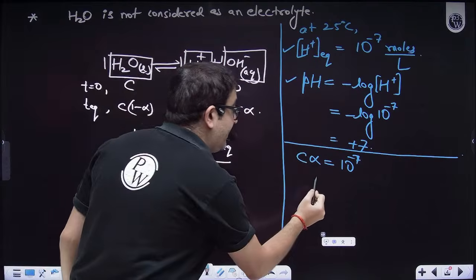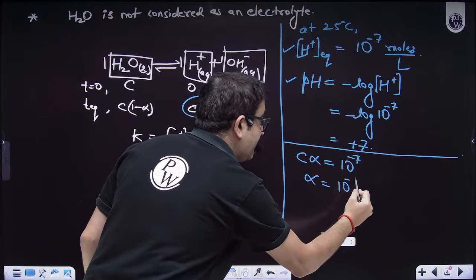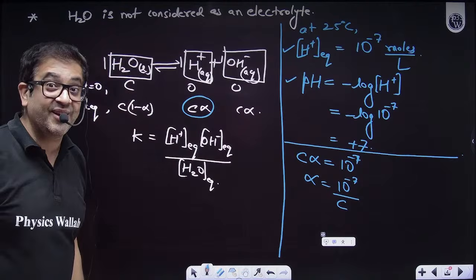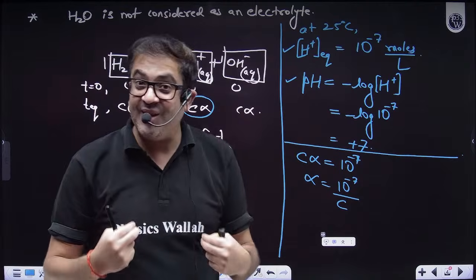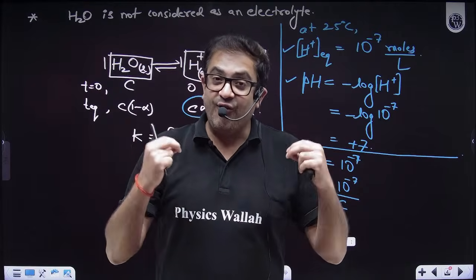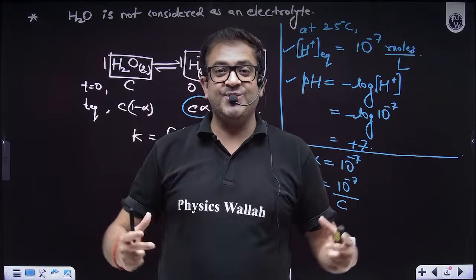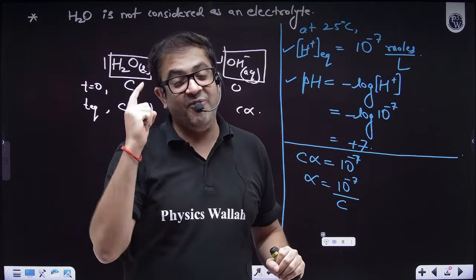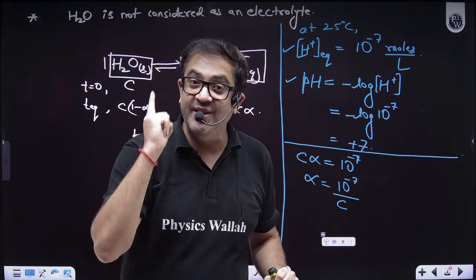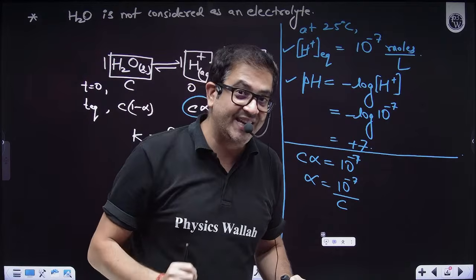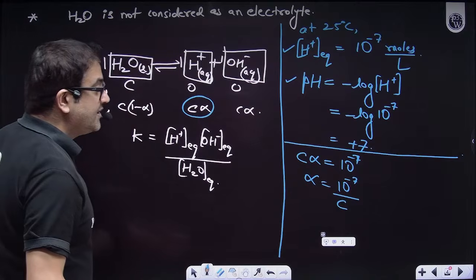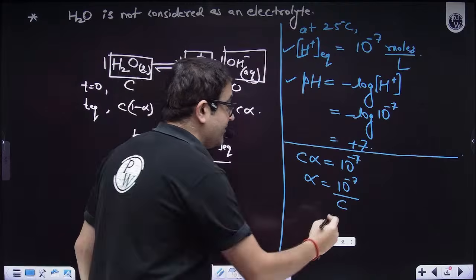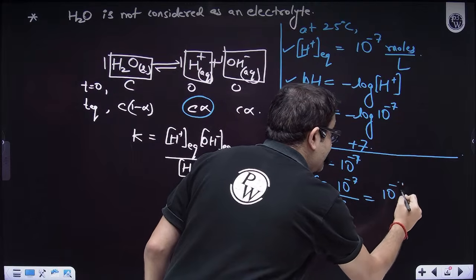Yes, sir. Beta, alpha will be 10 raised to the power minus 7 upon C. Now, what is C? Sir, this is the concentration of water that you have taken. What is C? Sir, molarity. What is molarity? Moles of water present in 1 liter of solution. The solution is of water only. So what is the number of moles present in 1 liter of water? Water is a beautiful solvent having density 1. So 1 liter of water is equal to 1 kg of water. So the number of moles present in 1 kg of water is weight of water upon molecular mass of water. So this will be 10 raised to the power minus 7 upon.